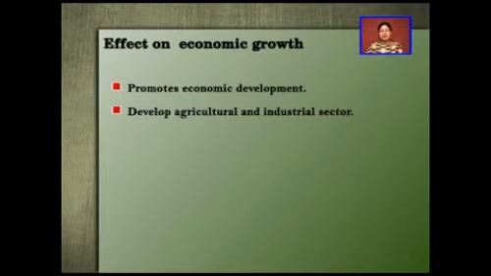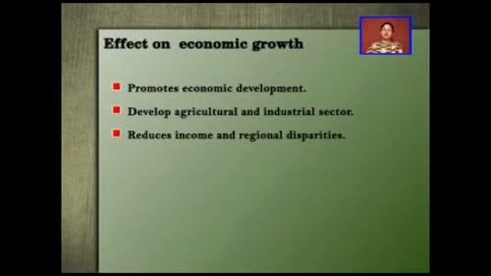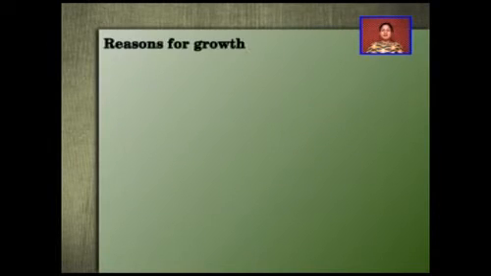On the other side, the public expenditure is also helpful in increasing the development of the industrial sector. Industrial sector, again, it comes to that concession, tax holidays and subsidies provided to the producers to produce certain projects, certain products which can be beneficial. Next, the public expenditure is also helpful in reducing the income and the regional disparities with the help of spending money. Let's look into the reasons for the growth of public expenditure.